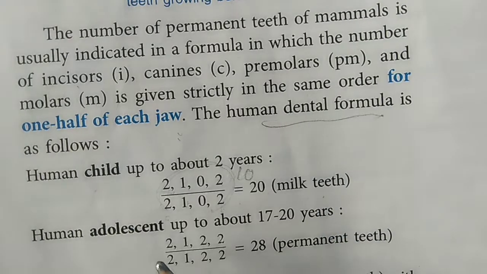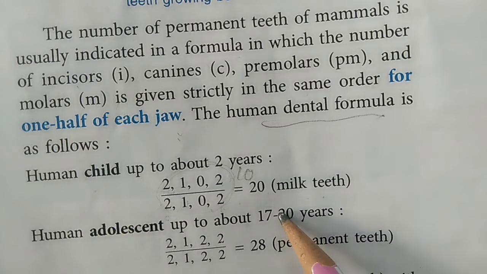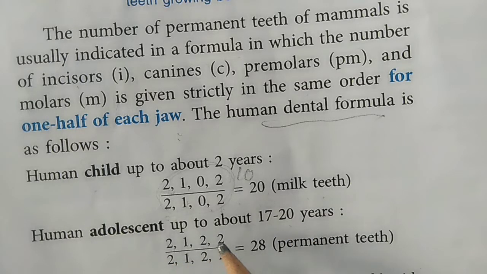In the same way, if we take the example of an adolescent who is reaching the age of 17 to 20 years, whose wisdom teeth are also appearing now, here you can see 2 incisors, 1 canine, 2 premolars and 2 molars, and in the same way in the other half of the upper jaw, then 2, 4, 5, 7, and 7 and 7, कितने हो गए हमारे 14.